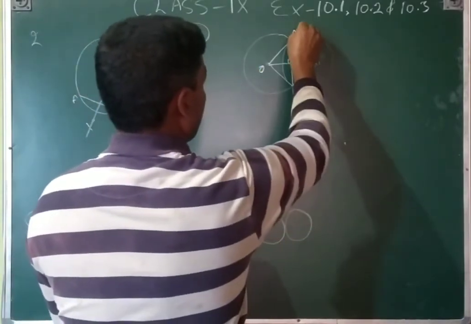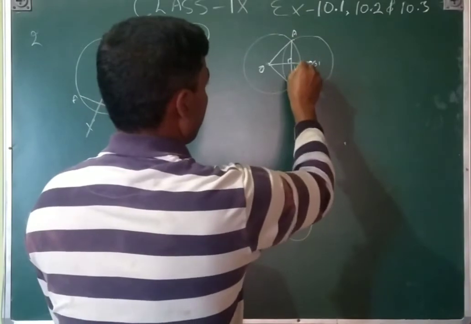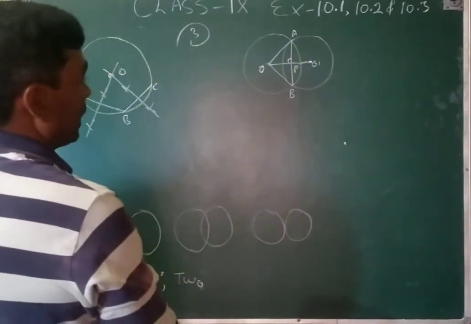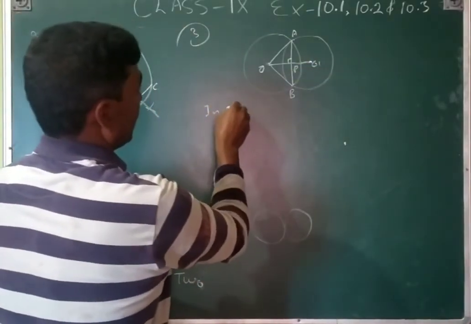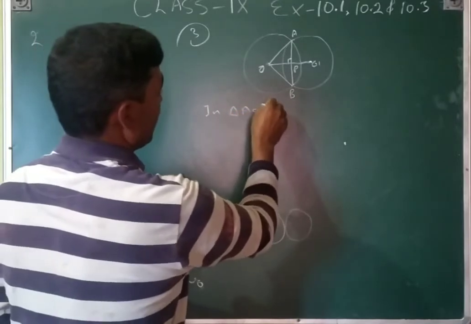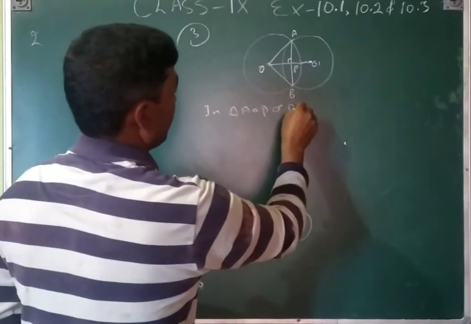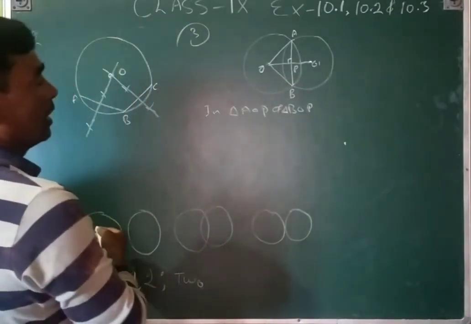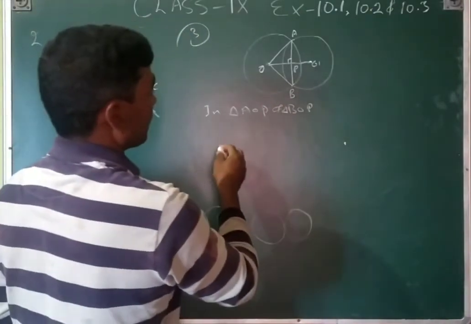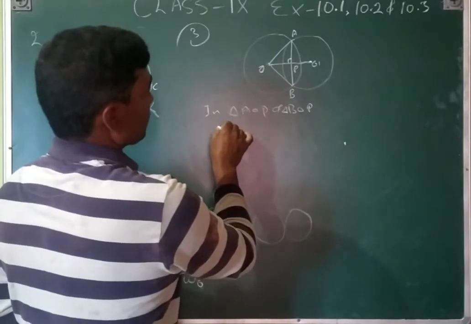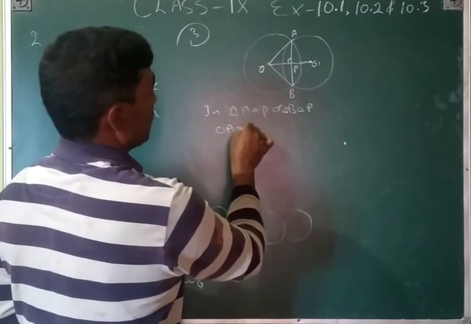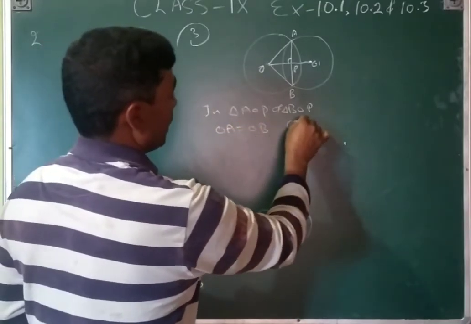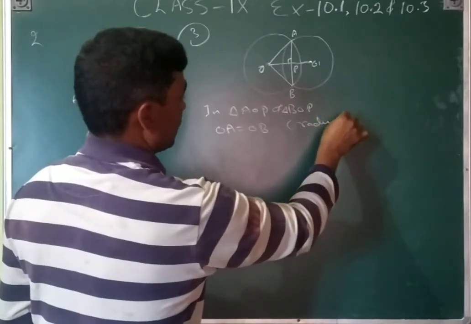O dash, A, B, P. Now in triangle AOP and triangle BOP, OA is equal to OB by radius.